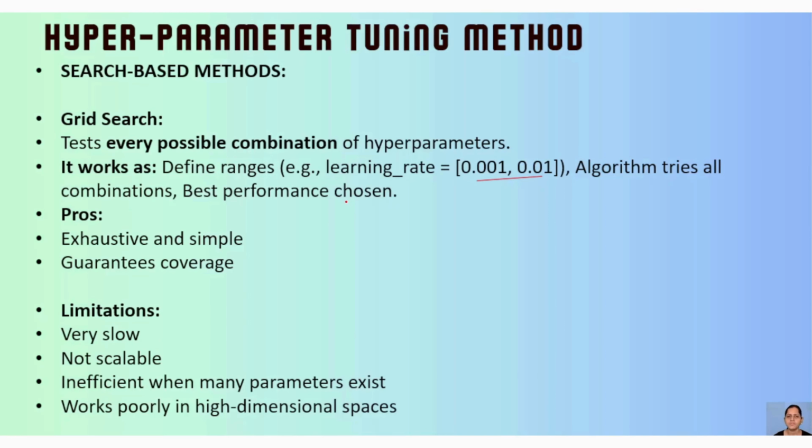So what are the pros of grid search? It's exhaustive, because the process takes more processing power. That's why it is exhaustive, and it makes the process simple at the same time. And it guarantees coverage. It will cover everything in case of grid search.